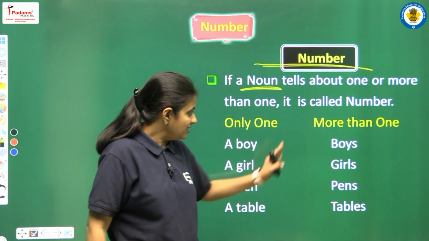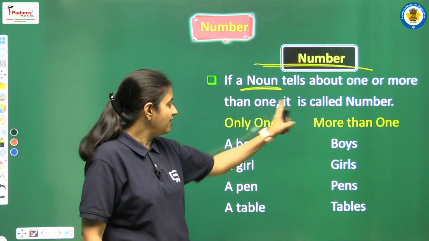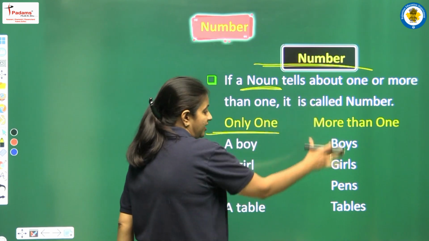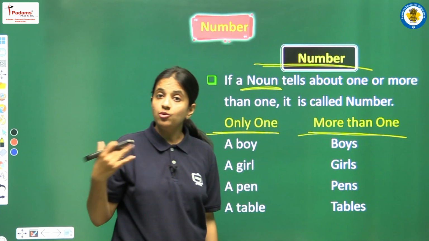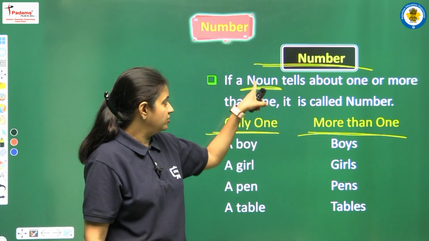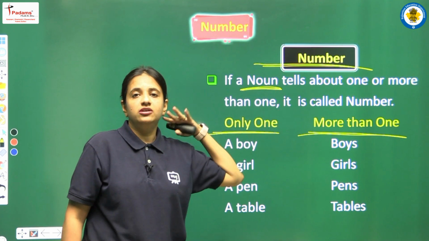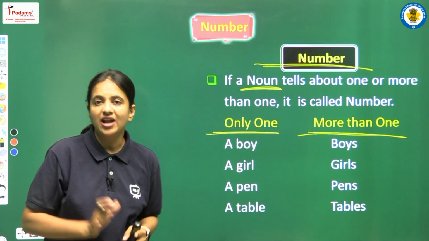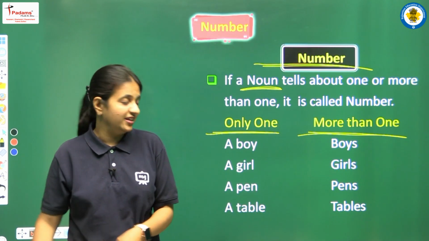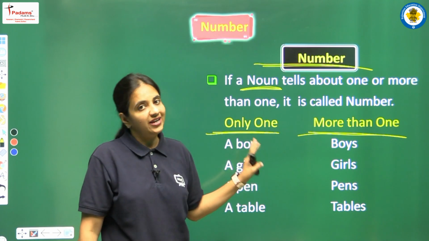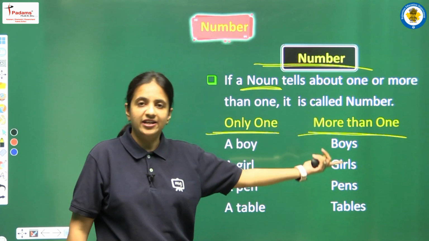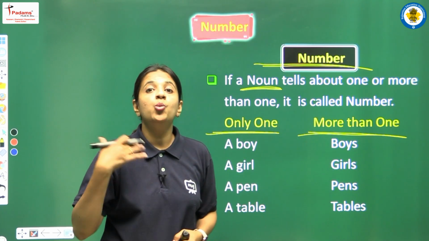Okay, so we have some examples here to clear this up. We have two categories. One has the title only one, and the other has the title more than one. Let's have a look. First of all, we have a boy. We have nouns only here, because all these words are related to the noun category. Here we have a boy, which means only one boy, but here we have boys, which means more than one boy.